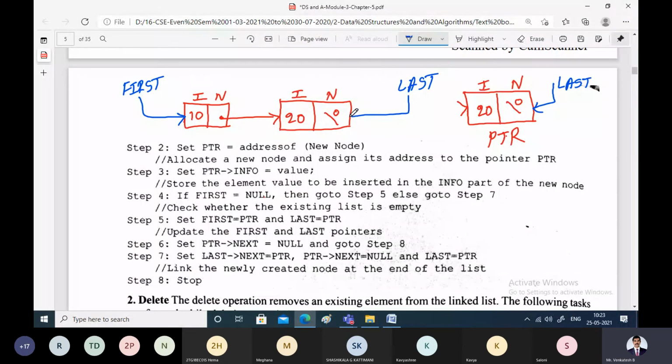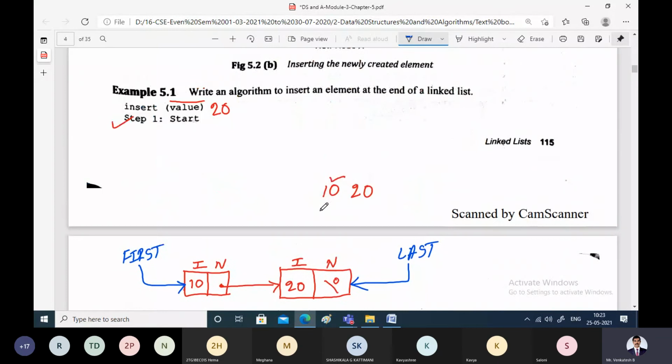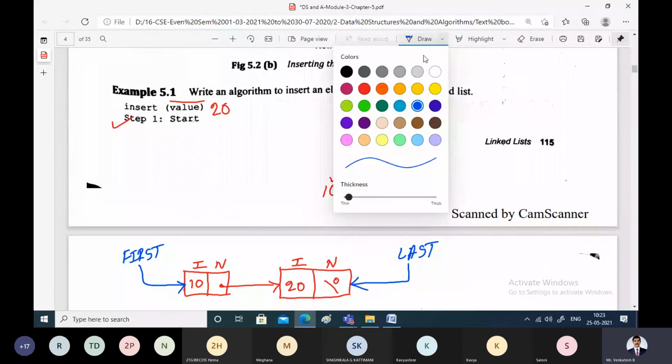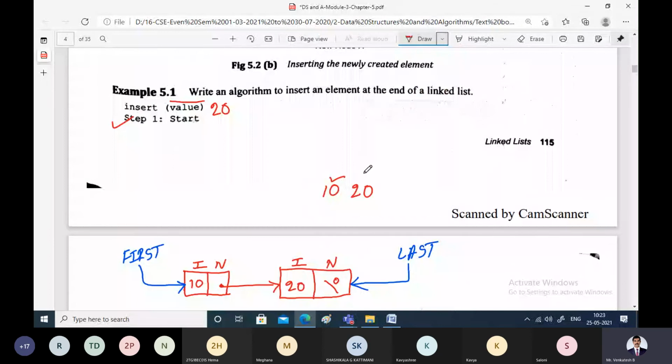I will explain the algorithm once again. I'll iterate once again. Now we have successfully inserted 10 and 20. Let us say I want to insert one more element called 30. That means we are passing 30 as the value. Begin the algorithm. What is the procedure?